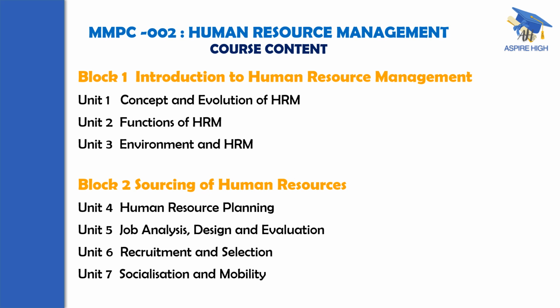The second block, titled Sourcing of Human Resources, has 4 units: 4, 5, 6, 7. Human resource planning, followed by job analysis, design and evaluation, recruitment and selection, and the last one, that is the 7th unit, socialization and mobility.